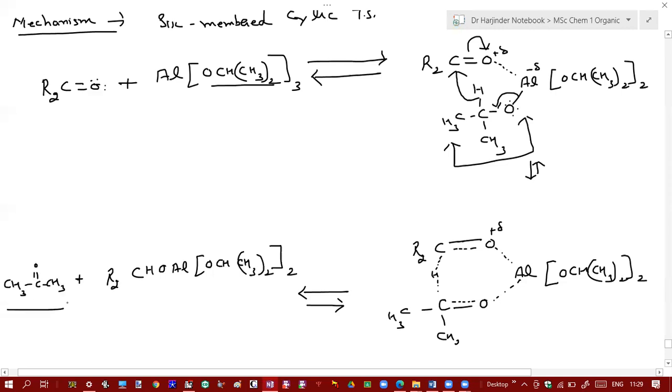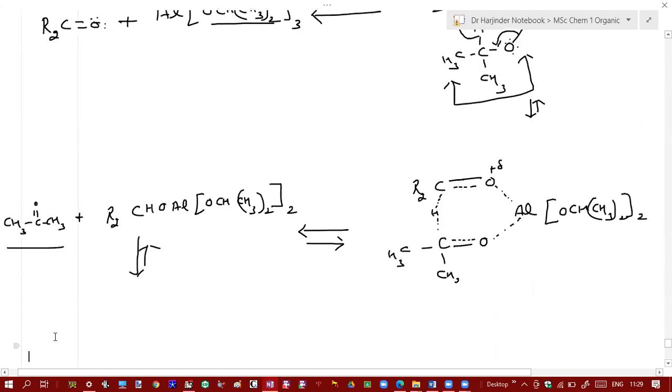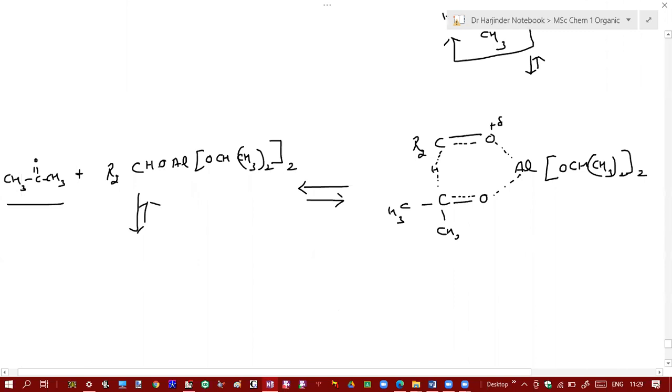So this acetone is lost. And finally, in presence of isopropanol, which is acting as a solvent, this oxygen aluminium bond will break. So in presence of isopropanol, this oxygen hydrogen bond will break and your catalyst will be regenerated again.